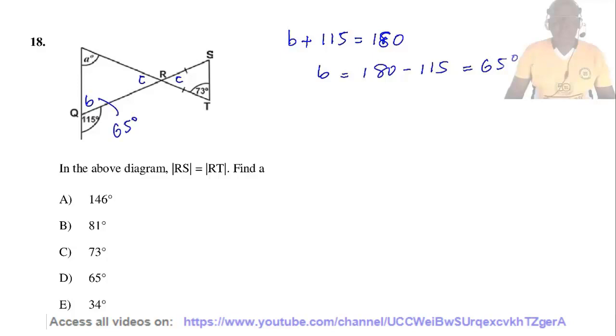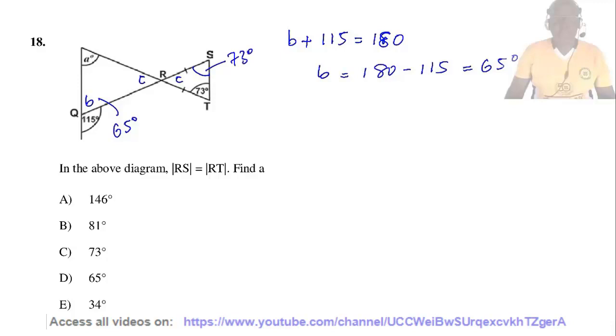Now, since magnitude of RS equals magnitude of RT, triangle RST is an isosceles triangle, and therefore the base angles are equal. So the angle over here equals 73 degrees.